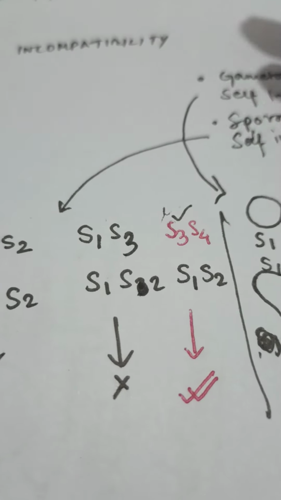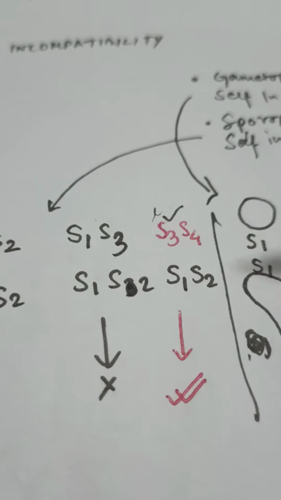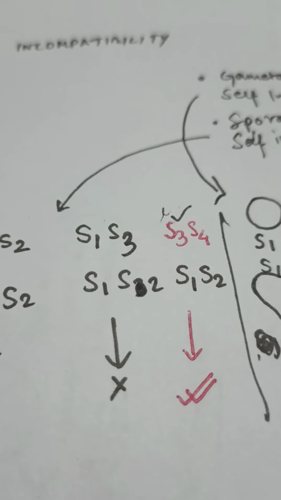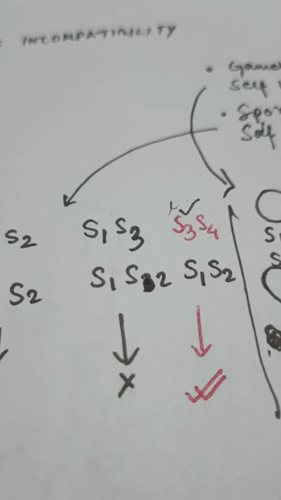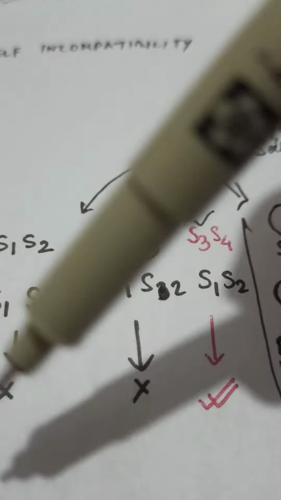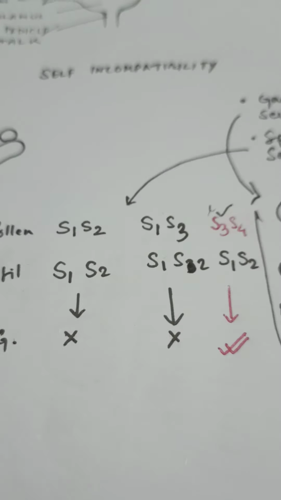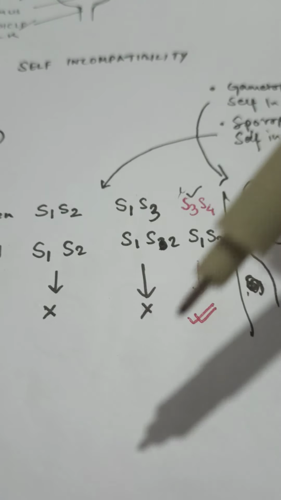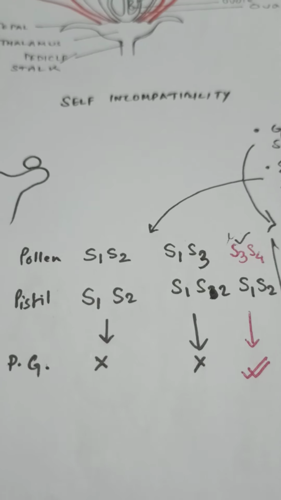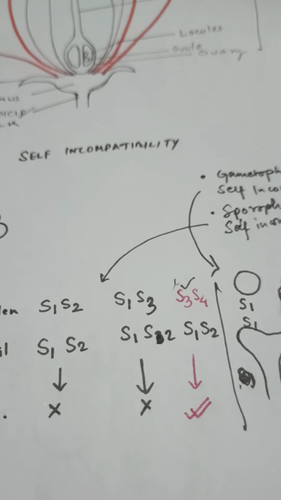That's why closely related ones are also not able to fertilize. This is a very good example of an outbreeding technique where individuals of the same species, but not even related in their family, can actually fertilize each other and enter the process of mating that ultimately will lead to a very high variety of products. Okay, so this method can be seen in the Brassicaceae family and the Asteraceae family. I'll give you a short note on this entire thing. I hope you will be able to understand from there.